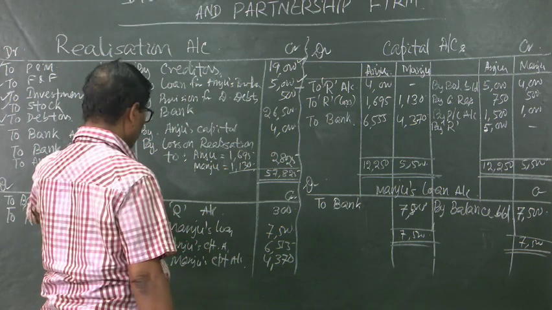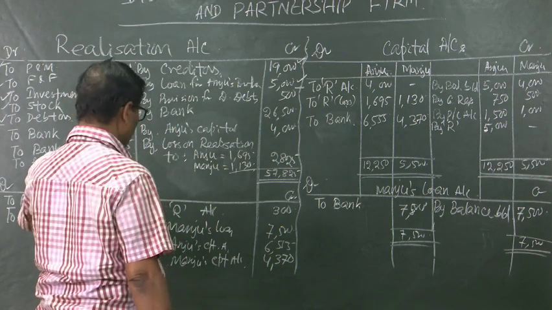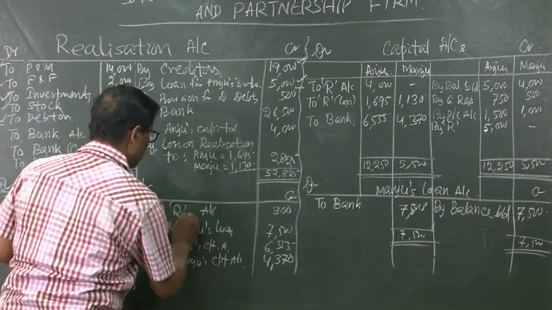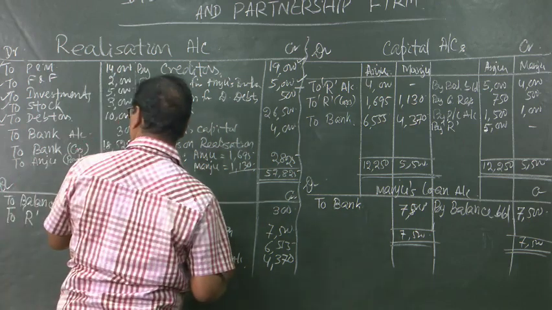When I have given creditors 18,525, bank account by realization 18,525.